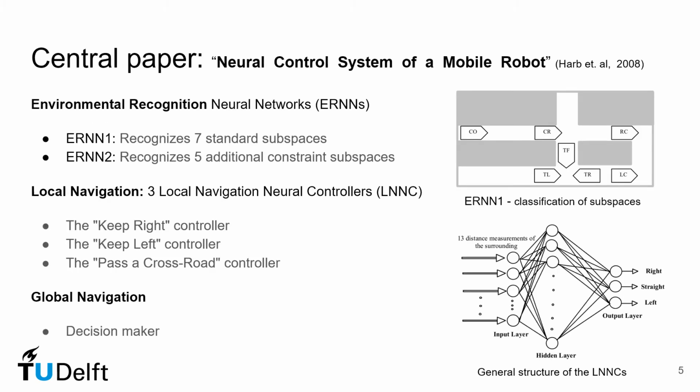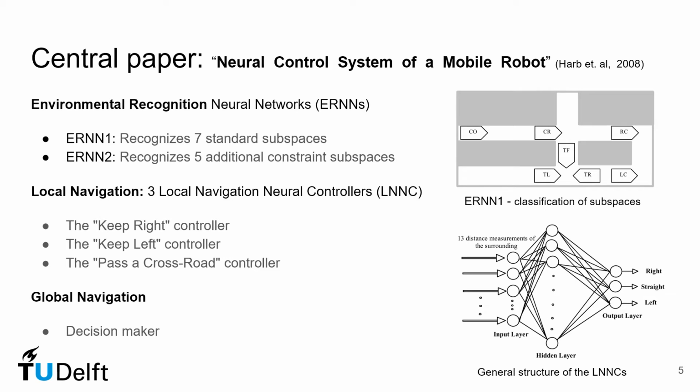Let's first have a look at how neural networks can be utilized in mobile robot navigation. The authors of our main paper designed two environmental recognition neural networks, or ERNNs, based on discretely oriented distance measurements. The first one is designed and trained to recognize 7 standard subspaces such as a corridor, a crossroad, or a left corner, which represent the spaces that the robot could encounter.